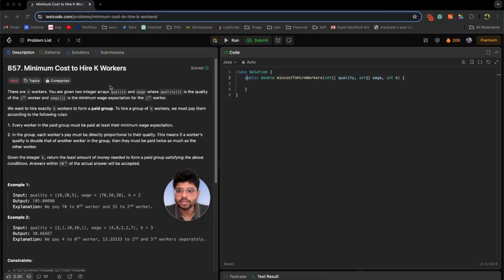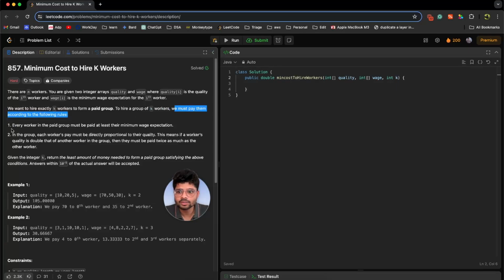Minimum cost to hire k workers. There are n workers and we have been given two integer arrays, quality and wage, where quality[i] is the quality of the ith worker and wage[i] is the minimum wage expectation for that ith worker. Now we want to hire exactly k workers from a paid group, and to hire a group of k workers we must pay them according to some rules.